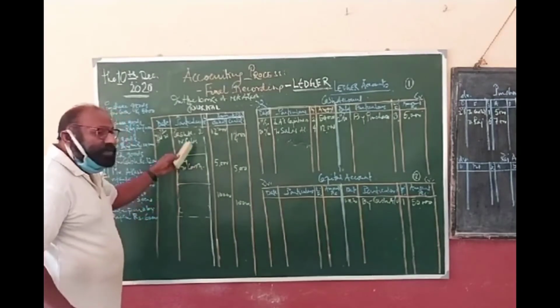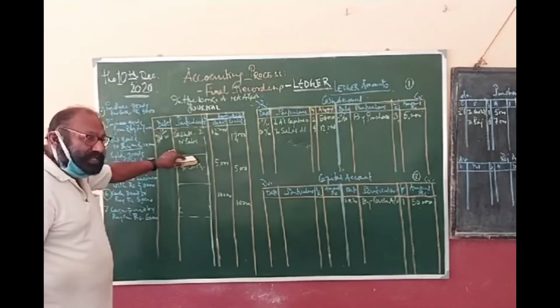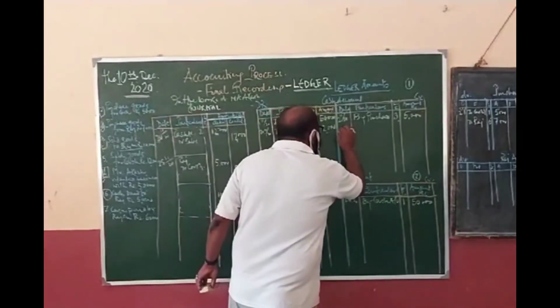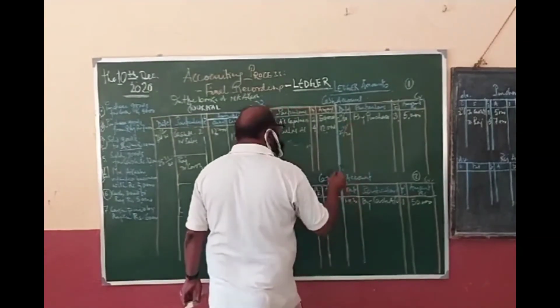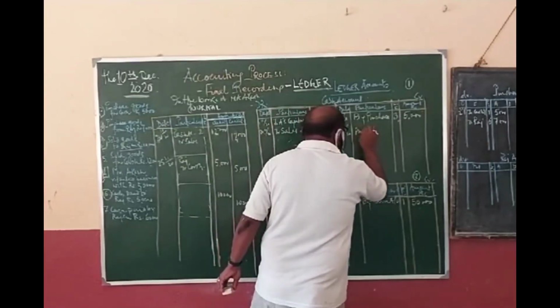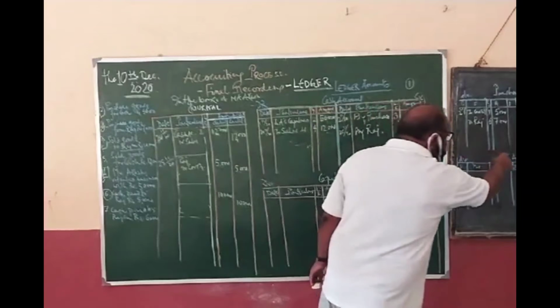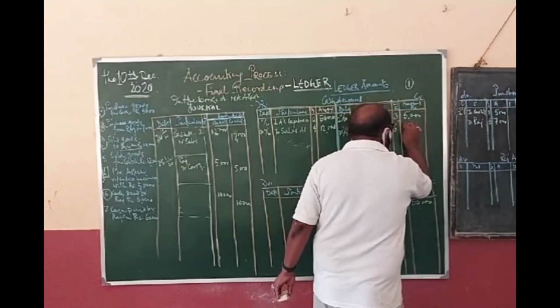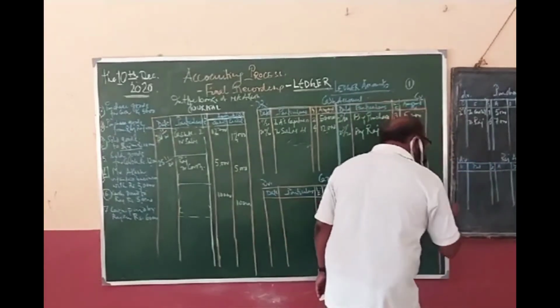How many accounts should we open? One cash account and the other one is the Raj account. Both are open. So in cash I am writing 25th 11, "By Raj". We already have a Raj account on page number 6, so folio number 6, rupees 5,000, and the Raj account has been debited.